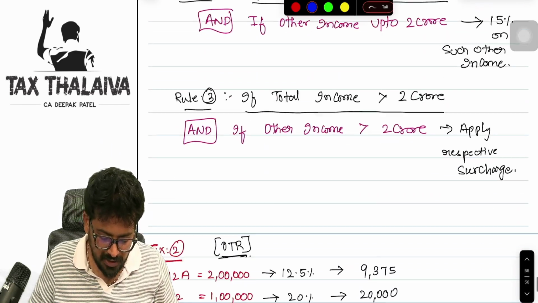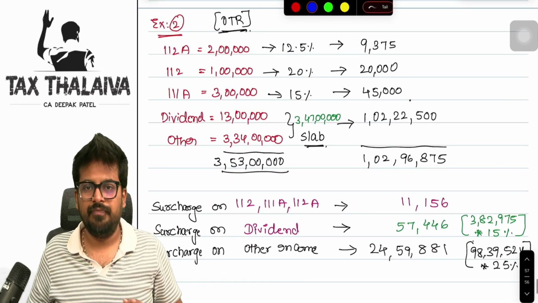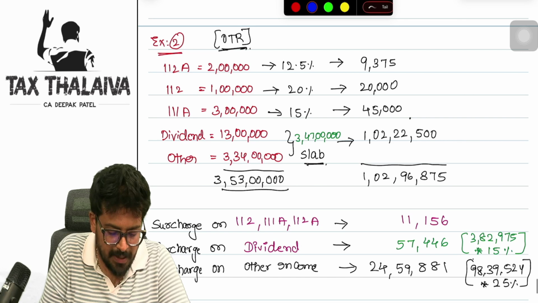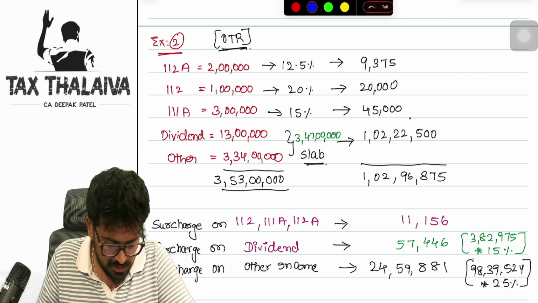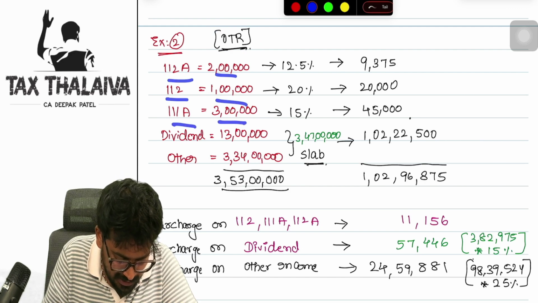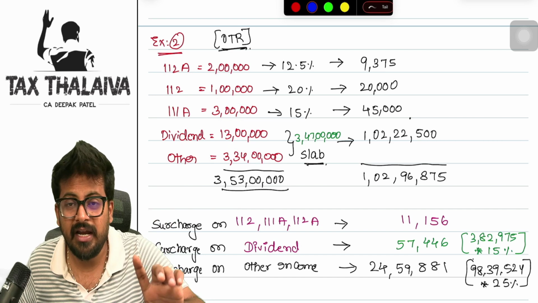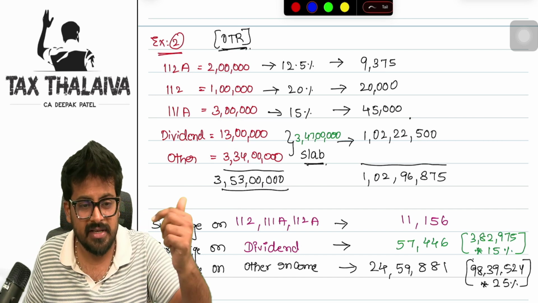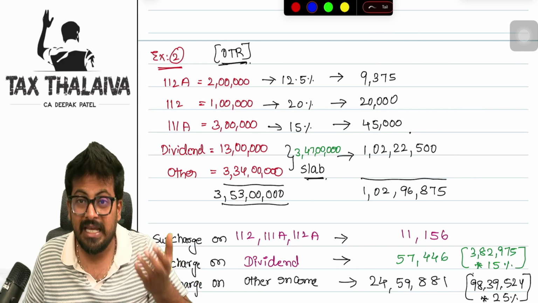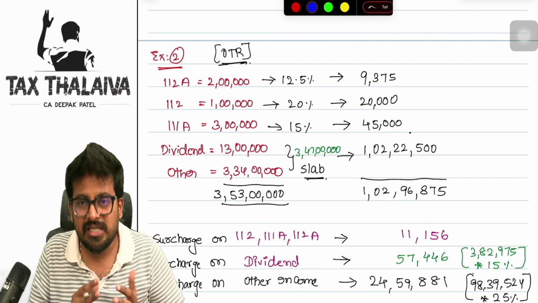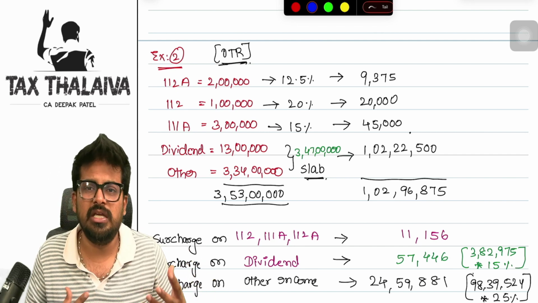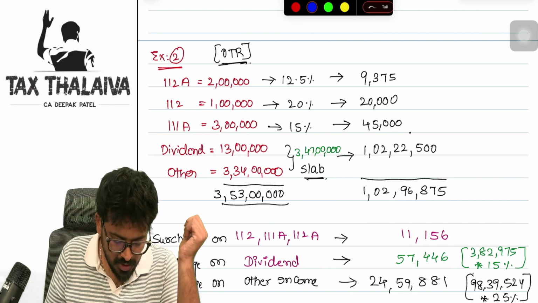Next. We will take one more example. This is our last example. In this example, again optional tax regime, boss. 112A income, I have 2 lakhs. 112, 1 lakh. 111A, 3 lakh. Dividend, 13 lakhs. In the previous example, we did not discuss the dividend concept. In this, I am including dividend. So this is the extreme of a surcharge complication, boss. Beyond this, I don't think you will have any kind of complication.